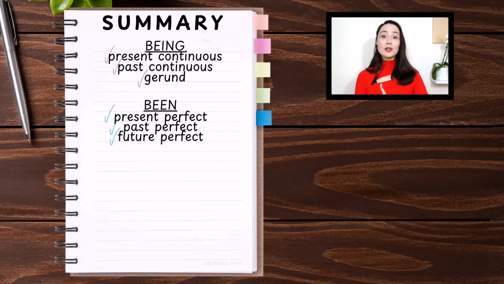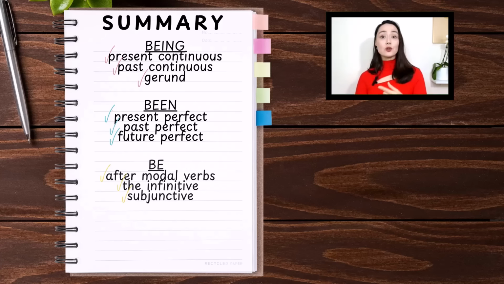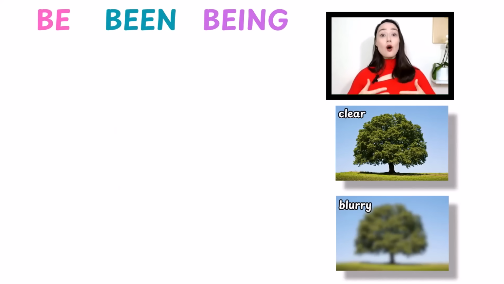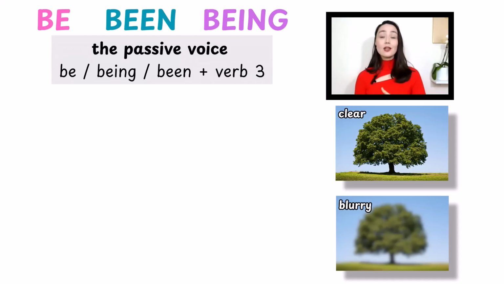Back to the summary. We need be after a modal verb to form the infinitive and the subjunctive. Last part here, we are almost done. And this time we can use all three, be, being, and been. The passive voice. To form the passive voice, we need be, being, or been. It depends on the tense, plus verb 3.